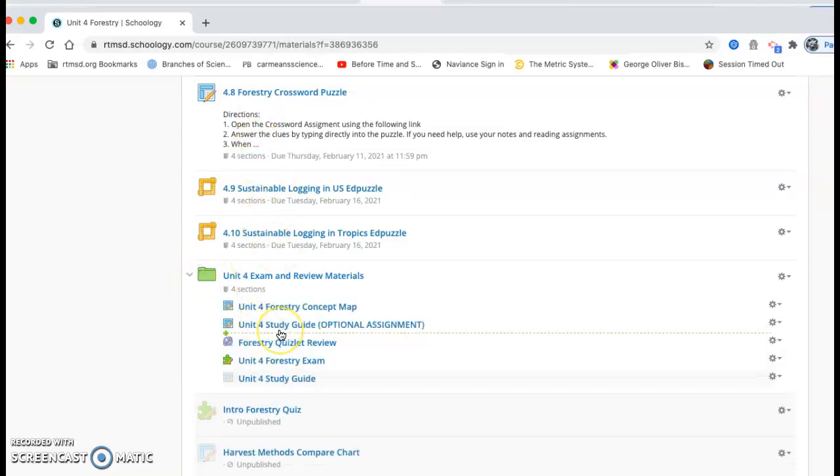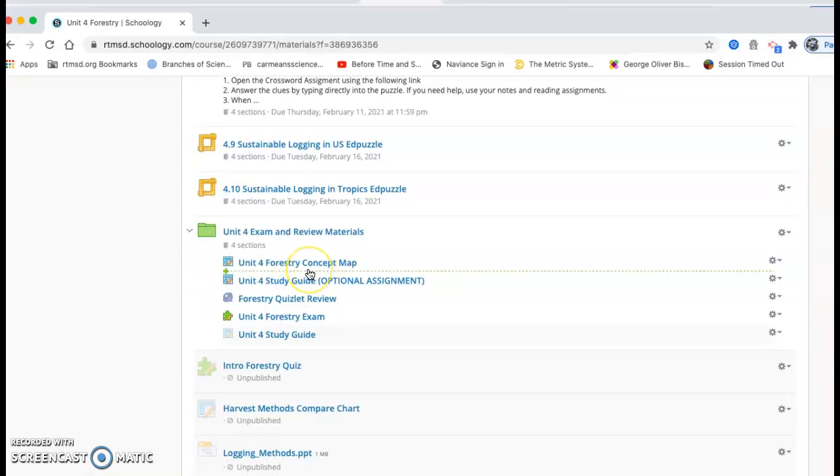Assignments that already exist that you should be working on include your forestry concept map. And I would say at this point, based on what you've done throughout the unit, you're probably two-thirds of the way done with the concept map. I would recommend going back through the readings and your notes and presentations and seeing if there are any other terms that you need to add.